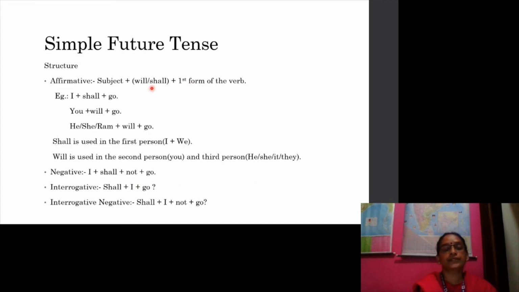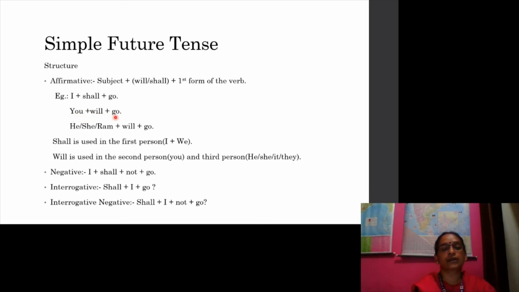In simple future tense structure, in affirmative sentence, subject plus will or shall plus first form of the verb. Example, I shall go. You will go. But mostly with I and we we use shall only. In the case of second person and third person, we use will.